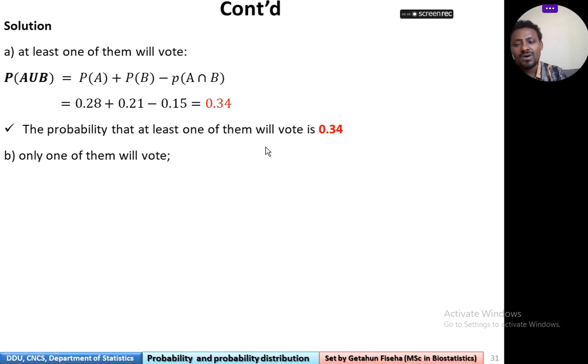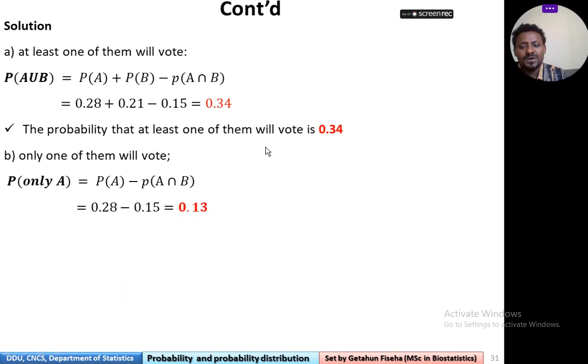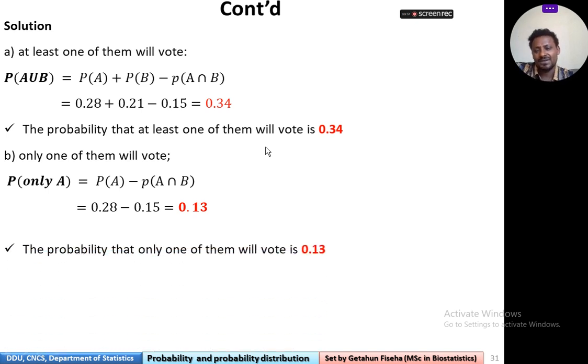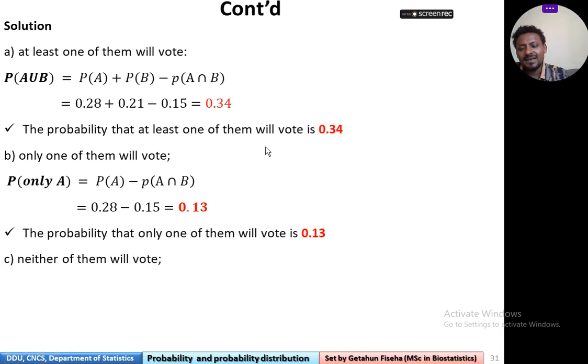The probability that only one of them will vote. So the probability that only one of them will vote means probability of A minus probability of the intersection of A and B. So probability of A 0.28 minus 0.15 is equivalent to what? 0.13.